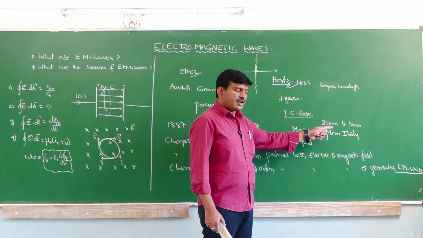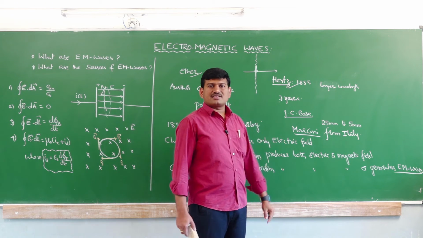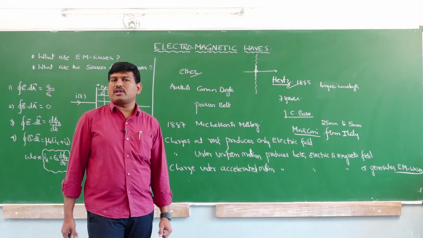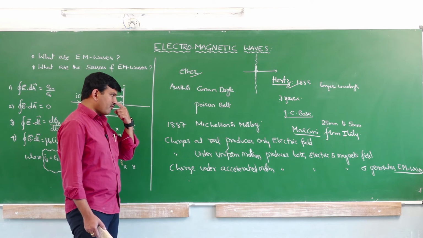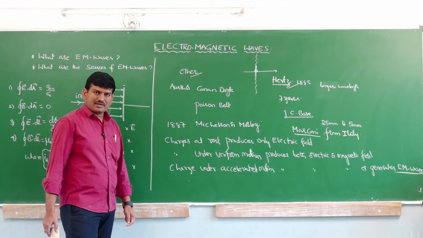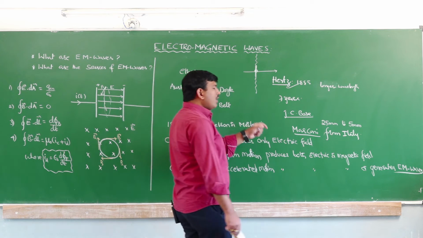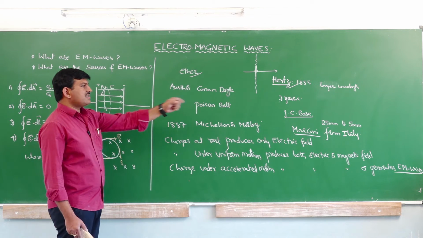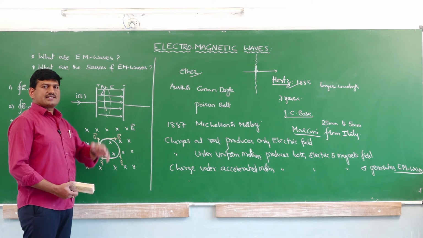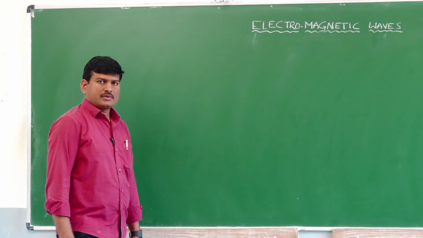Marconi at the same time from Italy generated electromagnetic radiation and used it for transporting information from one place to another, over thousands of kilometers. This is how these experimental observations gave importance to Maxwell's wave theory. Understood these points clearly? Okay.